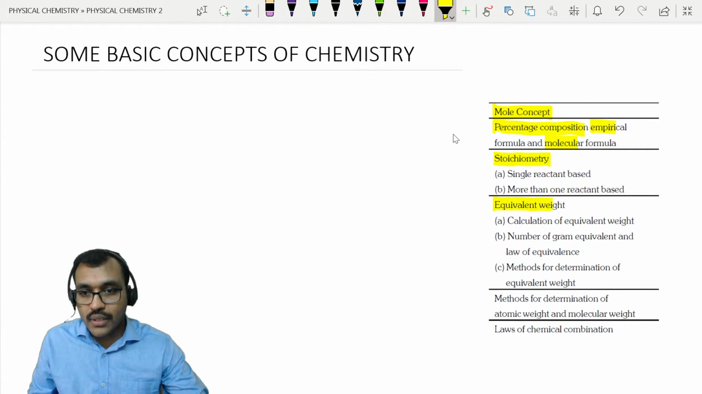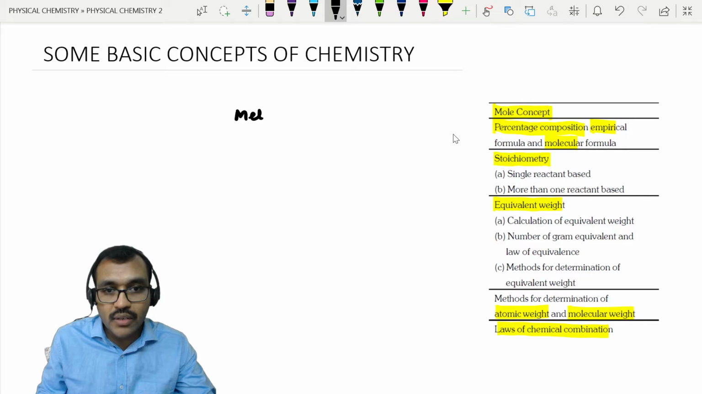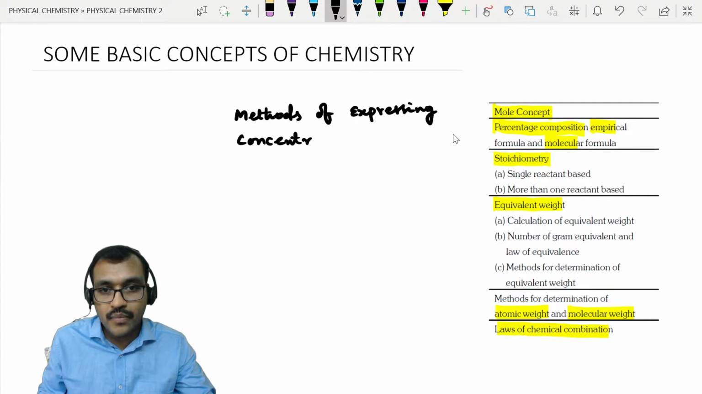And then we will concentrate on equivalent weight, methods of determining equivalent weight, and then methods of determining atomic weight, molecular weight, laws of chemical combination. In addition to that, we will discuss methods of expressing concentration, and also how to solve problems related to stoichiometry. So we better call it stoichiometric calculation.